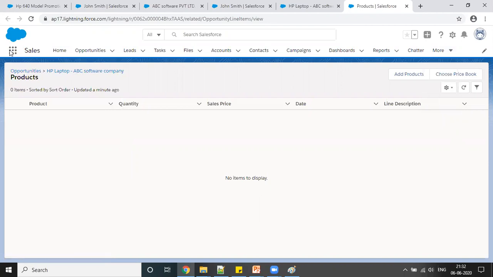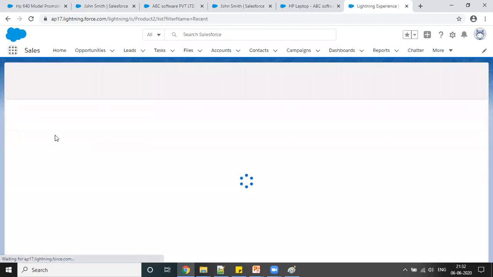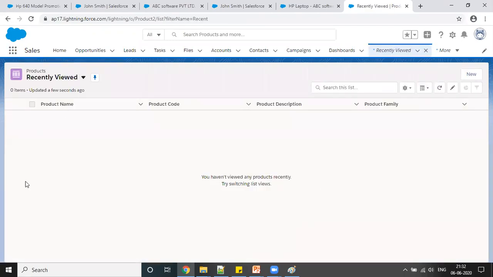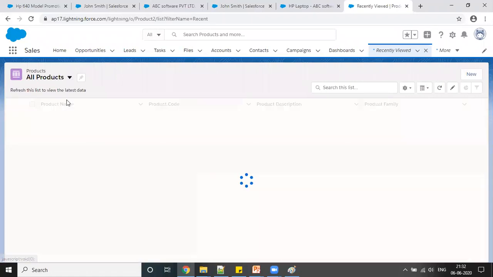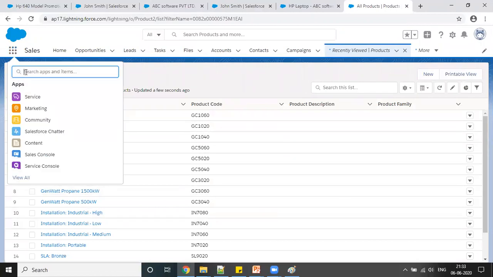Okay, I don't see the tab here for product also, so I can simply type here products. So you can see the product here, and click on this product. You can see there are standard products which have been added by Salesforce. All that data you can see here. This is just dummy data. So let me go to the price book.